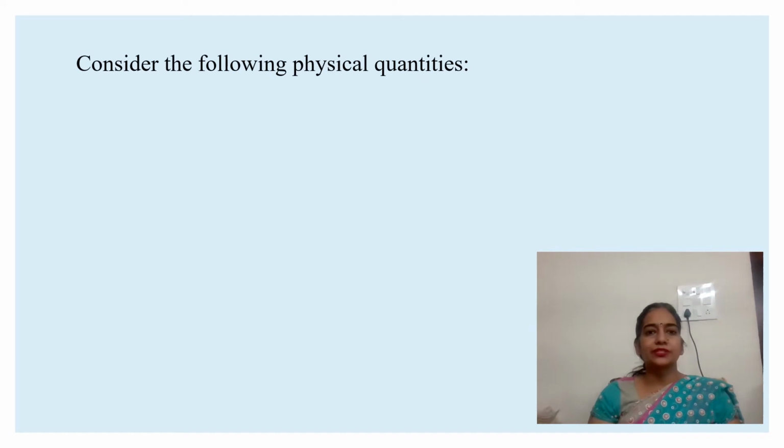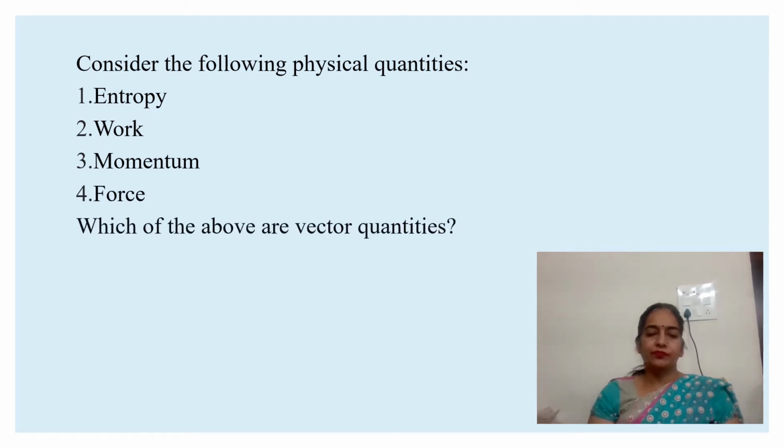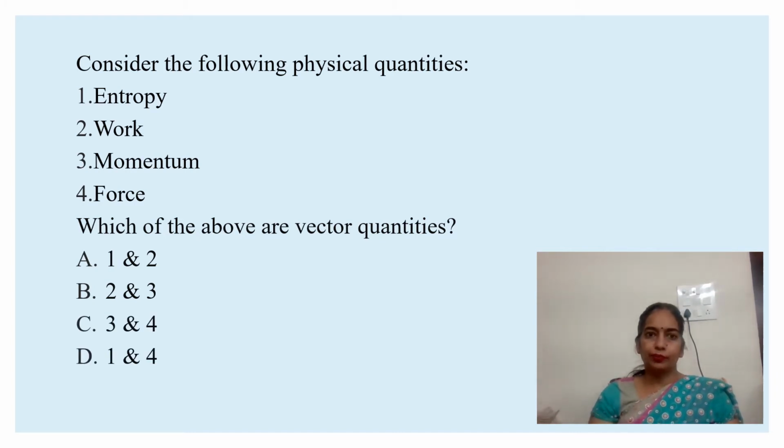Next question is, consider the following physical quantities: entropy, work, momentum, force. Which of the above are vector quantities? 1 and 2, 2 and 3, 3 and 4, 1 and 4. So quantity which depends on direction is called vector quantity. A quantity which does not depend on direction is called scalar quantity. Here entropy and work both are scalar quantities, and momentum and force both are vector quantities. So option C is the correct option.